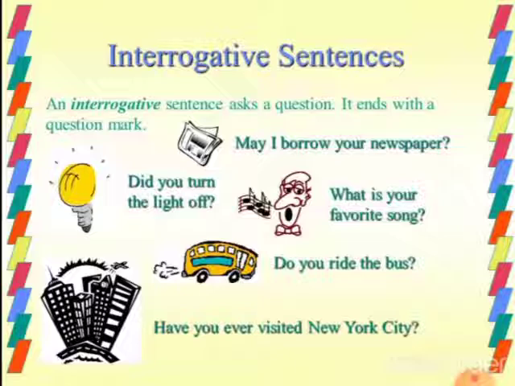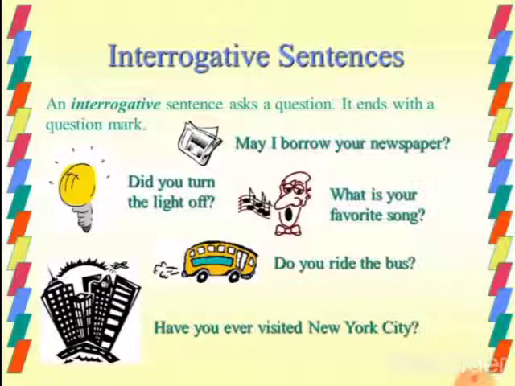Next we are going to see interrogative sentences. A sentence that asks a question is called a question or interrogative sentence. For example, what is your name? Are you tired? Why are you late?